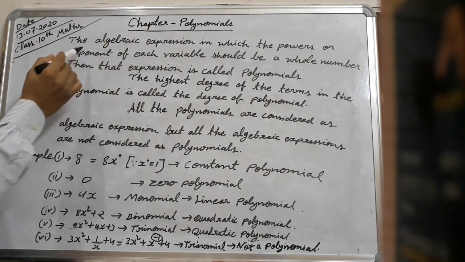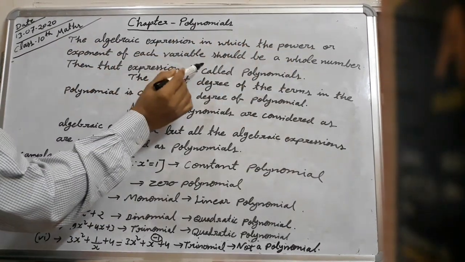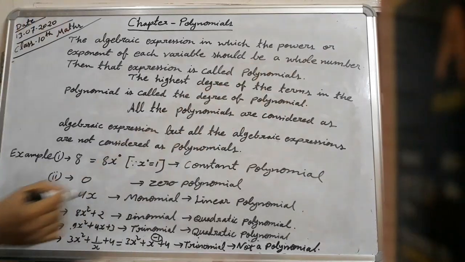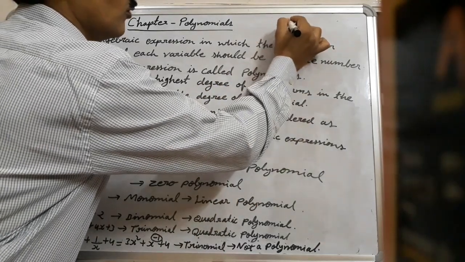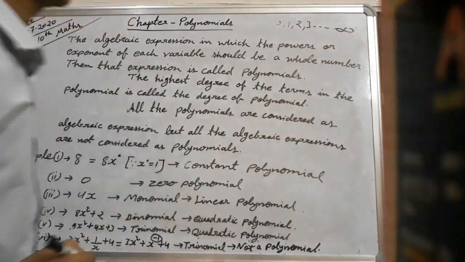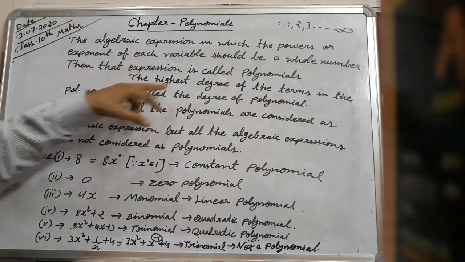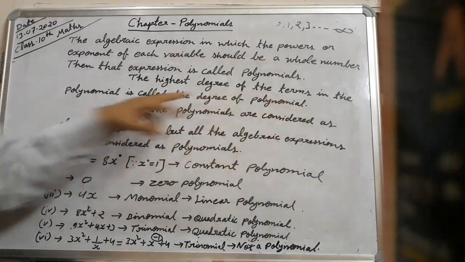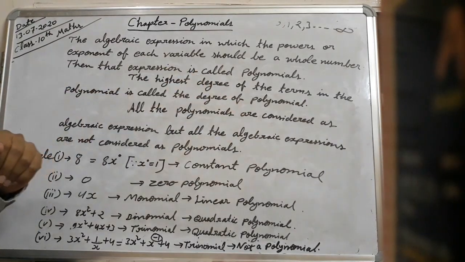The definition of polynomial is that the algebraic expression in which the power or exponent of each variable should be a whole number. Whole numbers start from 0, 1, 2, 3 up to infinity. Next, the highest degree of the terms in the polynomial is called the degree of the polynomial.